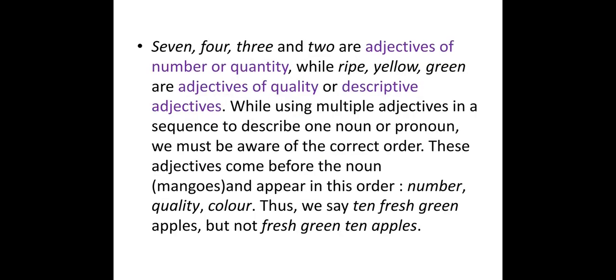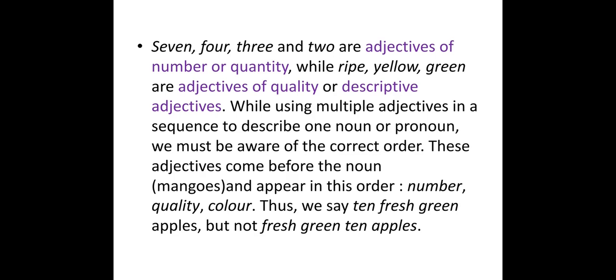Now we have some explanation. You can see it in the textbook on page number 31, last paragraph; I have written it on the screen also. 7, 4, 3 and 2 are adjectives of number or quantity. Whenever we use any number in a sentence as an adjective, this is called an adjective of number. We can use the numbers 1, 2, 3, 4, 5, whatever. In other words, we can call them adjectives of quantity also.